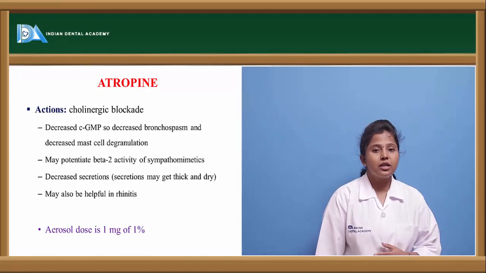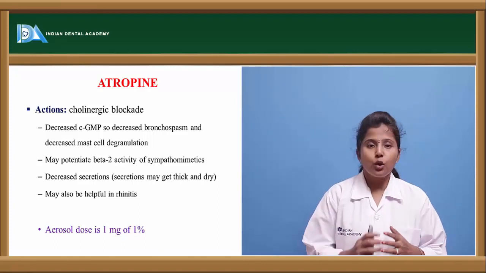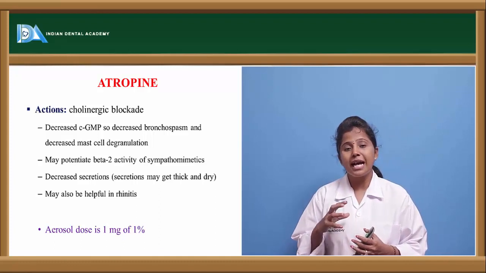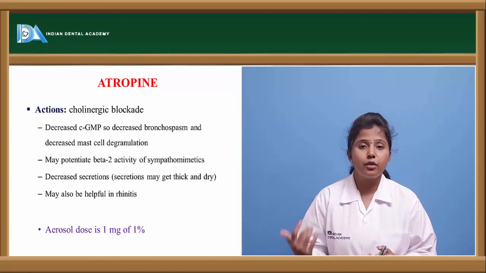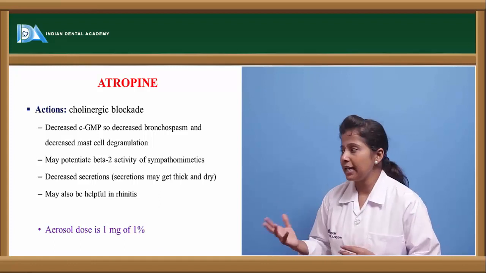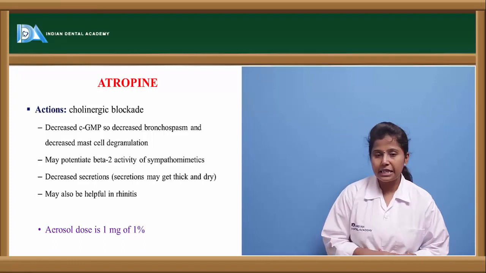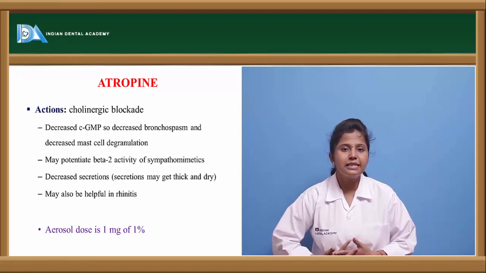The first drug is atropine. So what are the actions of atropine? What happens because of the cholinergic blockade by atropine? First, it causes decreased cyclic AMP levels, thereby leading to decreased bronchospasm and decreased mast cell degranulation. So what does this mean?